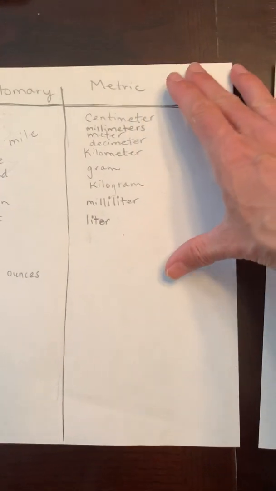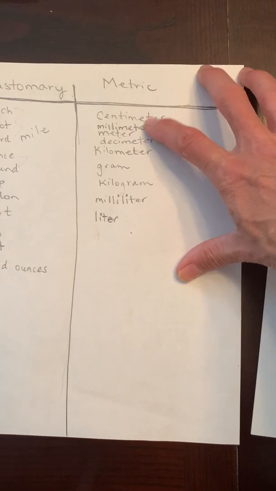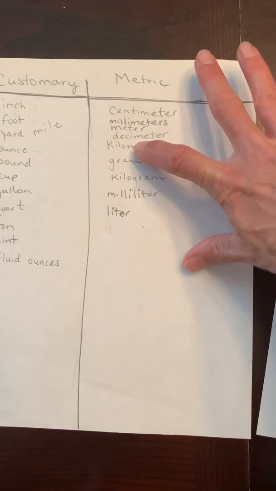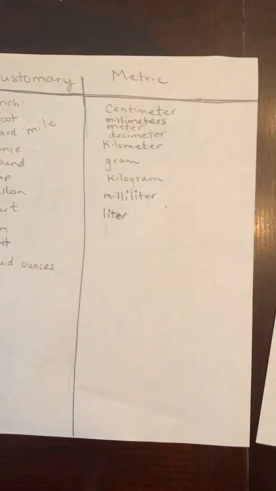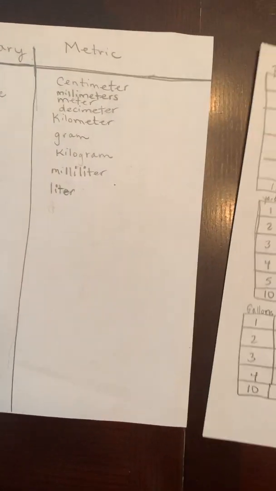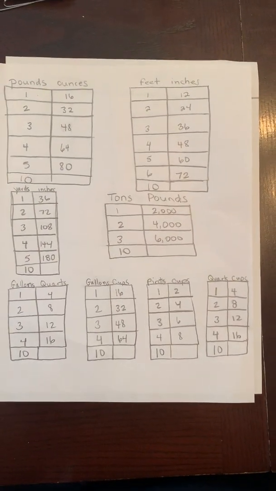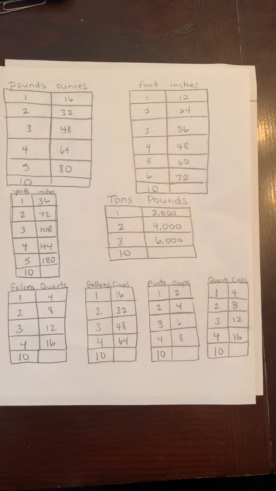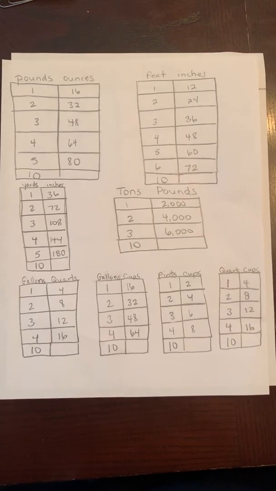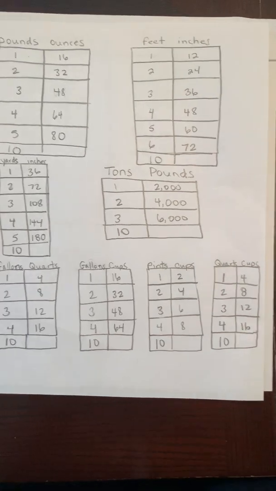And same with the metric side. Centimeters, millimeters, meters, decimeters, and kilometers all measure length. Gram and kilogram measure mass, and milliliter and liter measure liquid volume. So I am going to put a copy of this as well in the comments. And I want you to know that you don't have to memorize these. Eventually, some of them will stick with you, but it is okay to have to go and look it up.